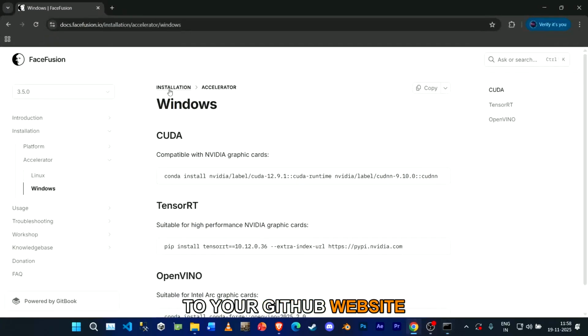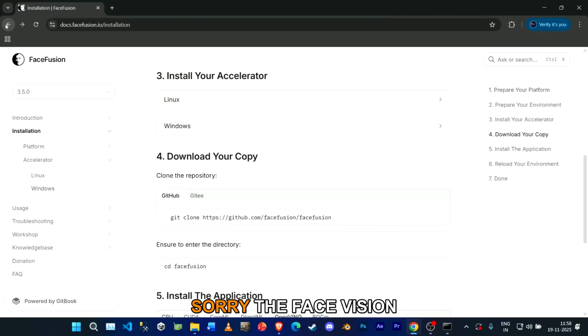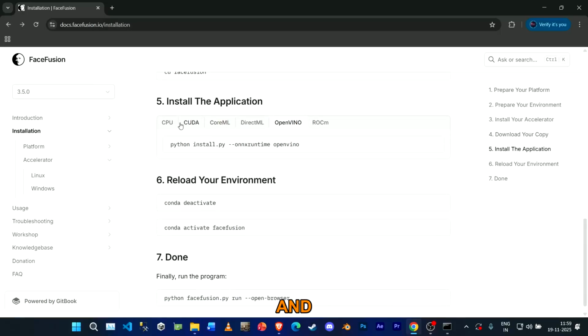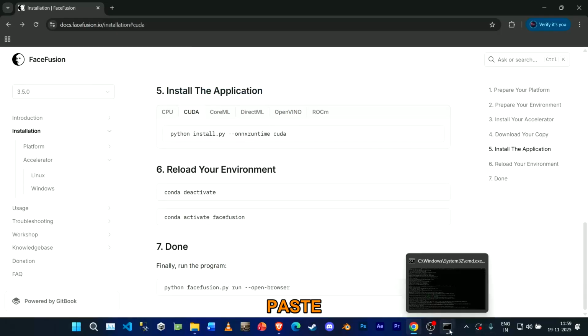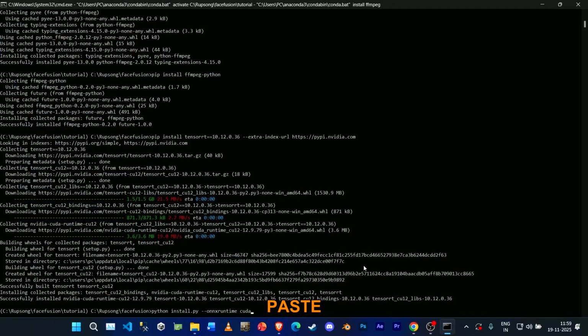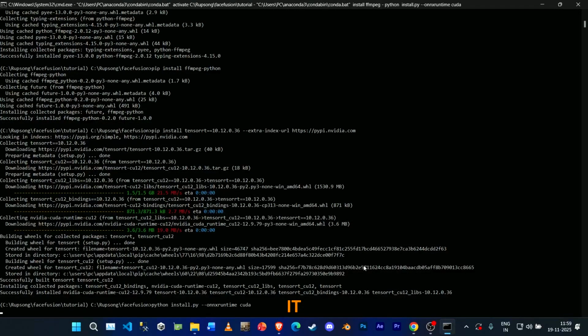Go back to your GitHub website, sorry, the FaceFusion website. Come down below and install the application called CUDA. Paste it. It will take a little while.